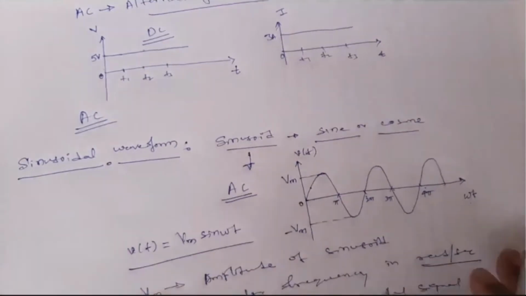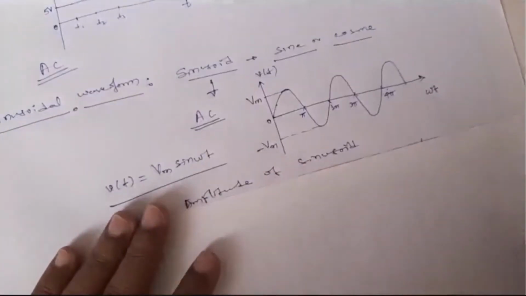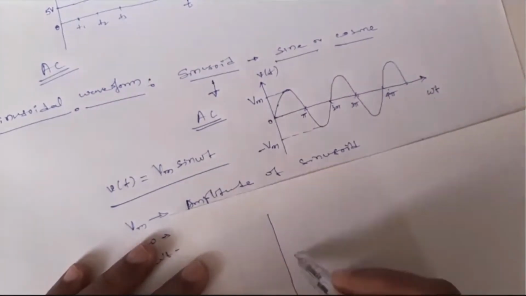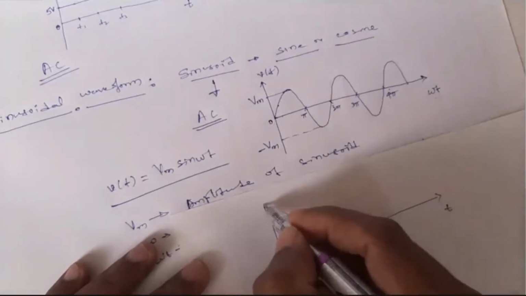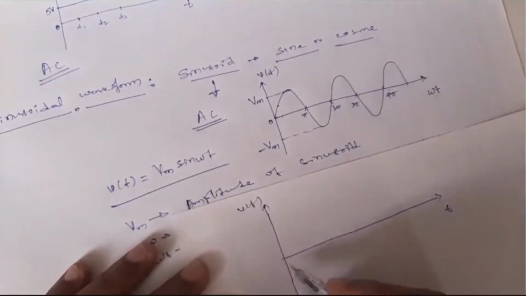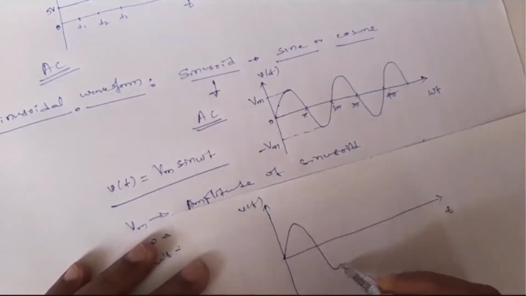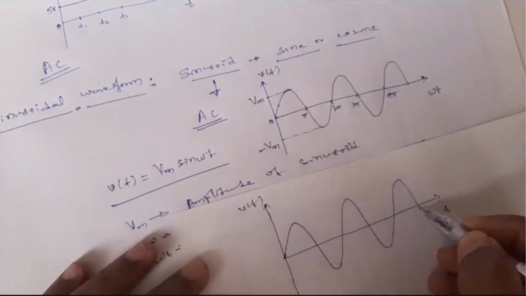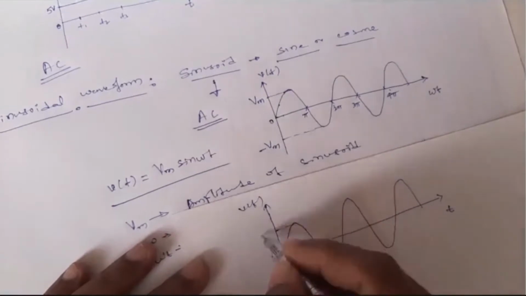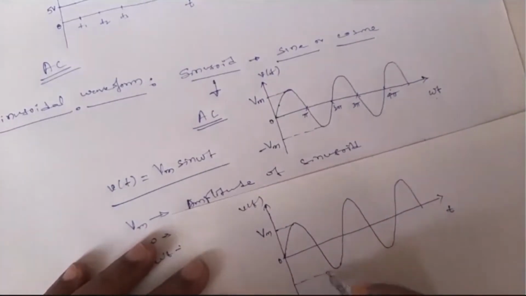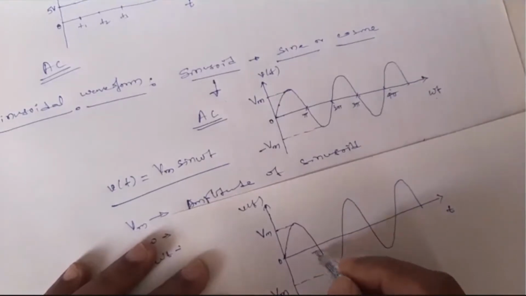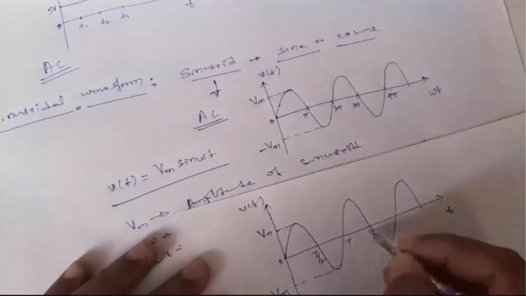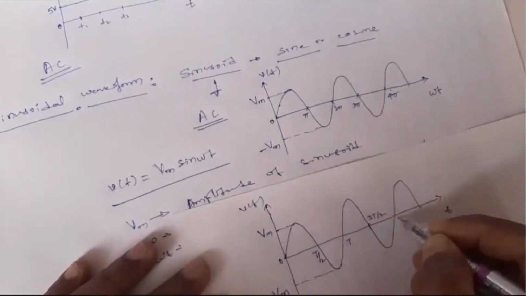Before I proceed further, let me draw the same diagram with respect to time axis. This is omega, meaning angular frequency. With respect to time, say for example, this is Vt with respect to time t. Because DC I represented with respect to time t. If I represent AC, a sinusoidal waveform, this is 0, this is the maximum amplitude Vm, this is the maximum minus Vm. Say this is T by 2, this is T, this is 3T by 2, this is 2T.